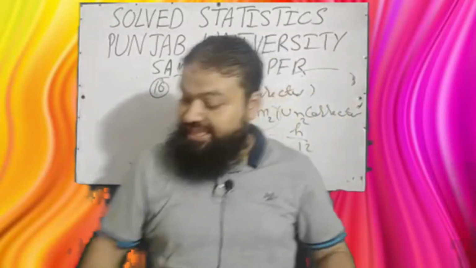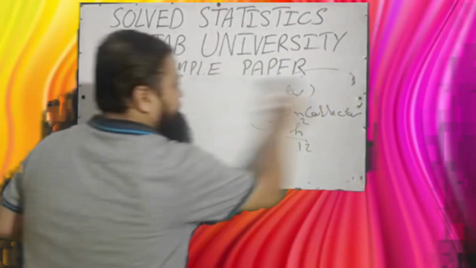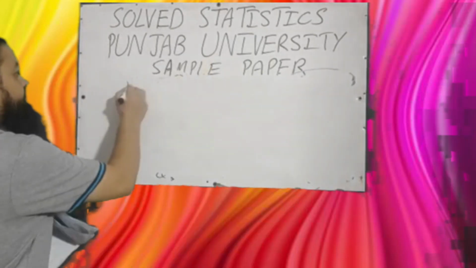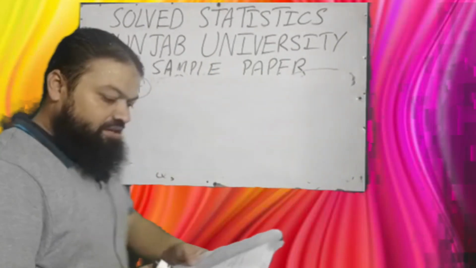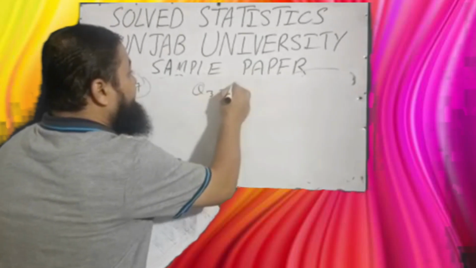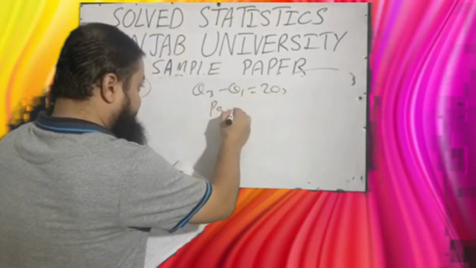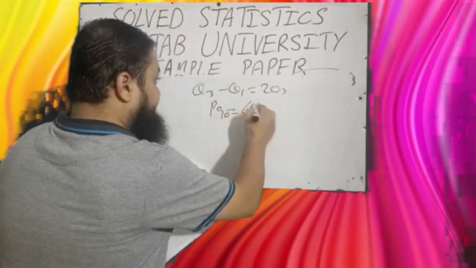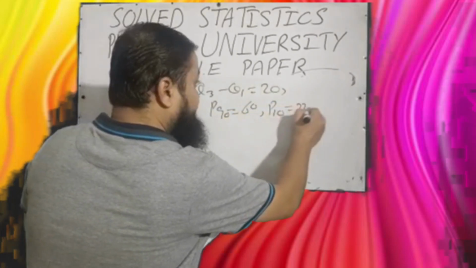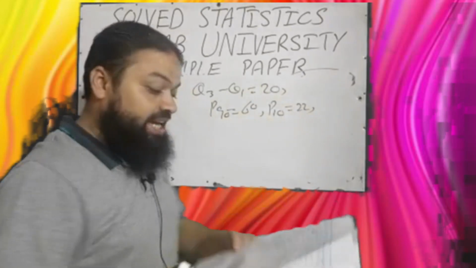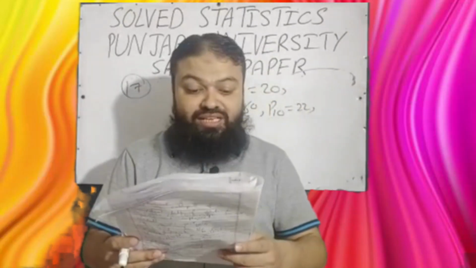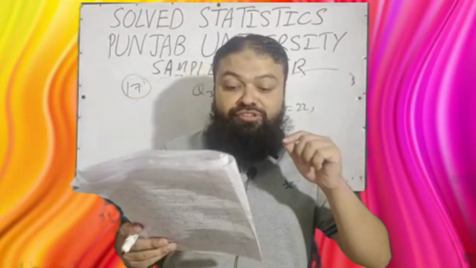Question number 17. Suppose Q3 minus Q1 is equal to 20. P90 is given, that is 60. P10 is given, that is 22. Then the distribution will be A, platykurtic, B, mesokurtic, C, leptokurtic, D, positively skewed.